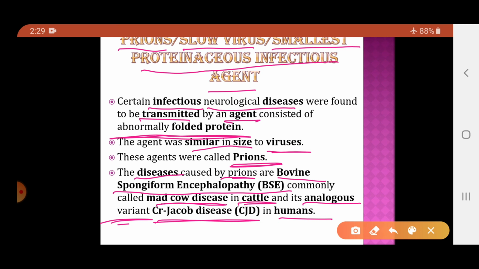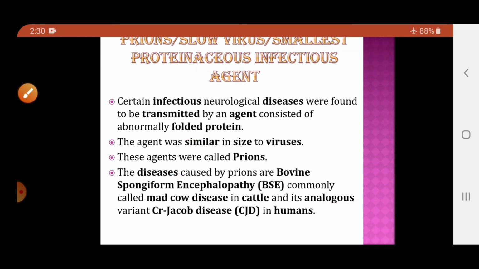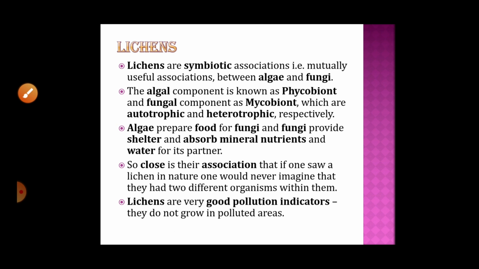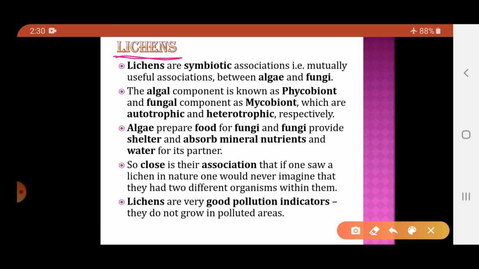Viroids are the infectious agents which consist of the RNA. They do not consist of the protein coat. And prions are the infectious agents which consist only of the protein, but they do not contain the genetic material. And in viruses, which contain both the protein coat as well as the genetic material, the infectious part is the genetic material. Now the last part of the chapter, that is the lichens.